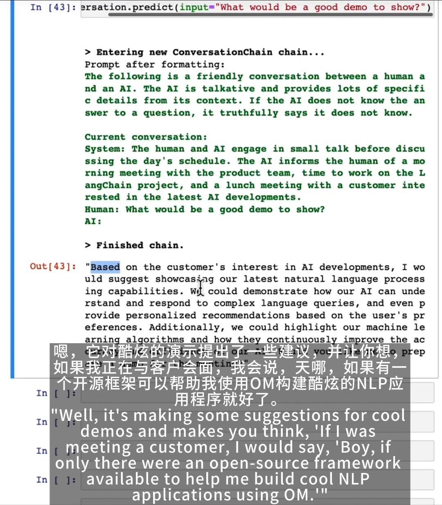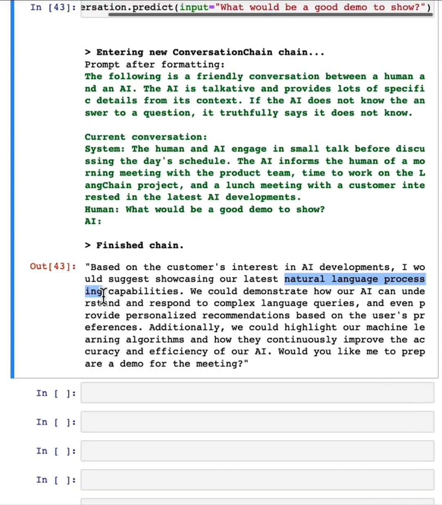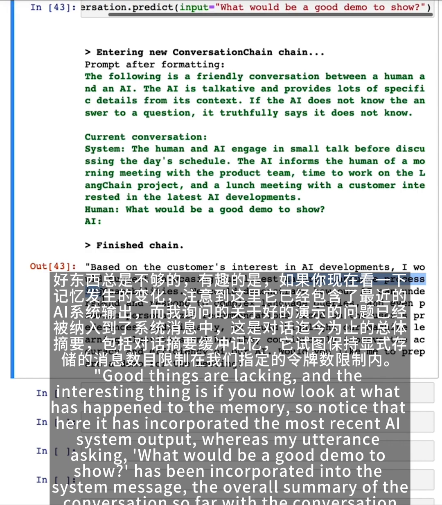Well, it's making some suggestions for cool demos, and makes you think, if I was meeting a customer, I would say, boy, if only there were an open source framework available to help me build cool NLP applications using LLMs. Well, the good thing is, there's LangChain.